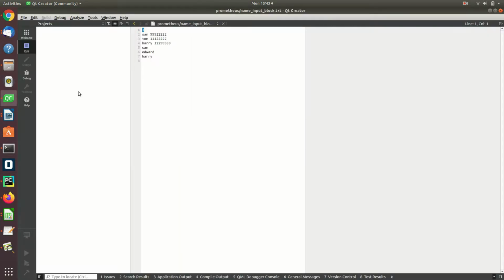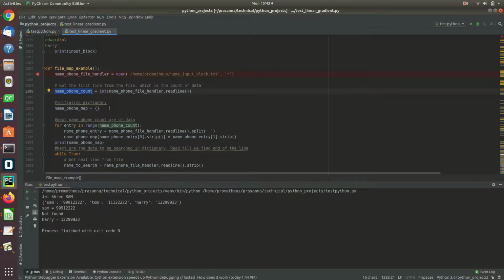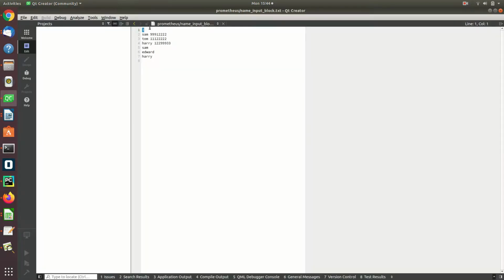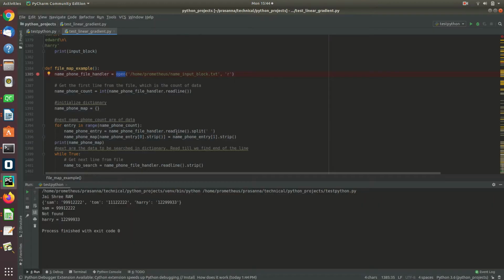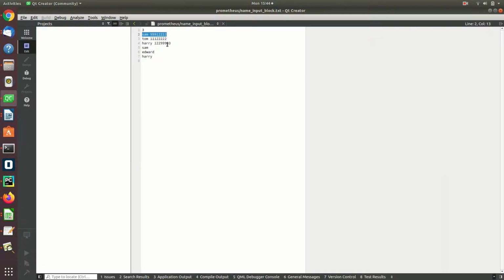name and the number. So what I do is I first initialize an empty dictionary and iterate with a variable in the range of count. It means 3 times: 0, 1, 2 actually. So the next 3 lines are my data. When the file is opened, it is pointing here. So you read, and the file is pointing now here. You read this, read line here, read line. Once you read the line, it again points here.